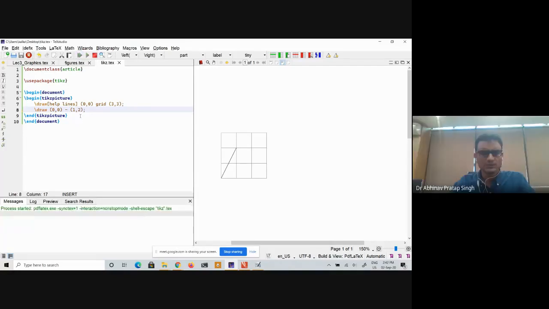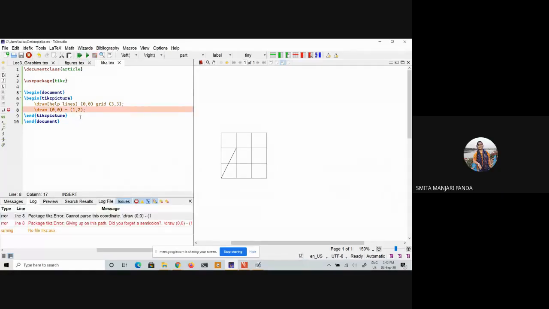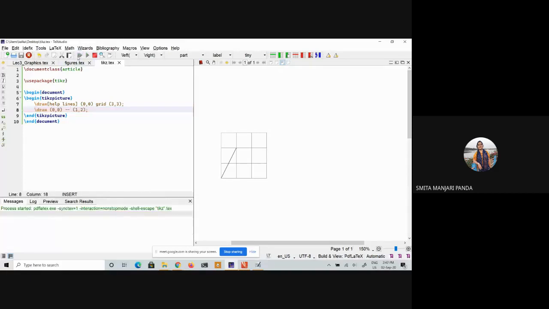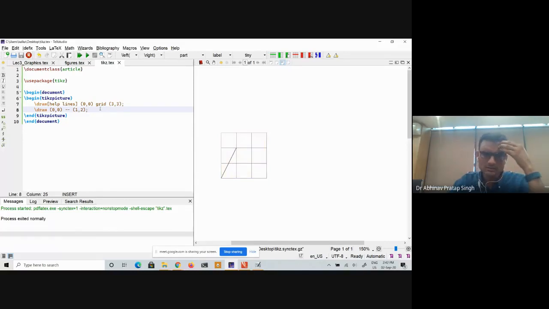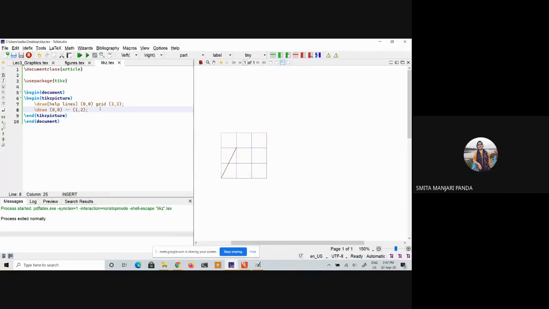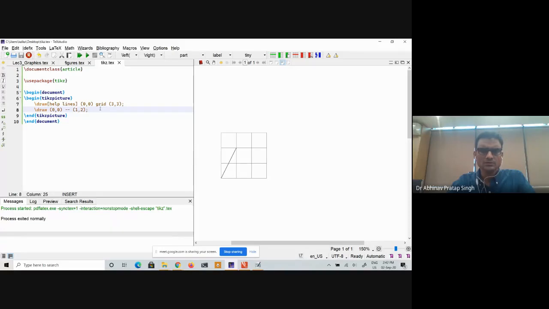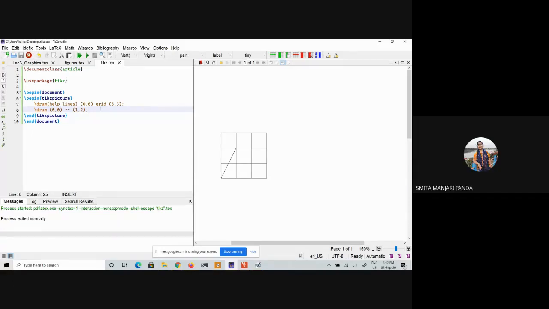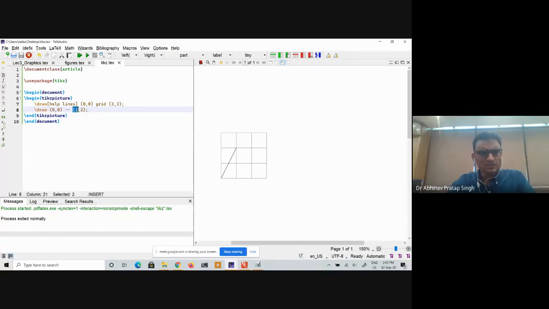Sir, what if we want to mention the coordinates like 0, 0, 1, 2 in the endpoints? What to do in that case? I'm sorry, can you repeat? If I want to mention the coordinates of the line, what to do in that case? I'm already mentioning the coordinates. What is your question?